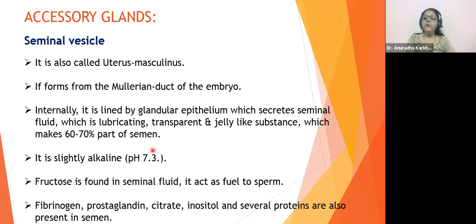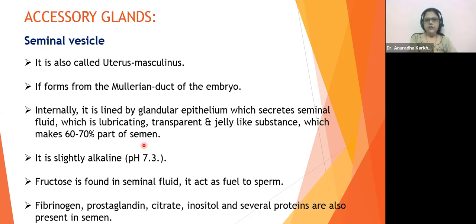Right? Repeat for prostaglandin. Yeah, prostaglandins are going to bring contraction of the vaginal muscles, so that the semen will be able to reach up to the fallopian tube. So ये जो contraction है, that is because of prostaglandins.